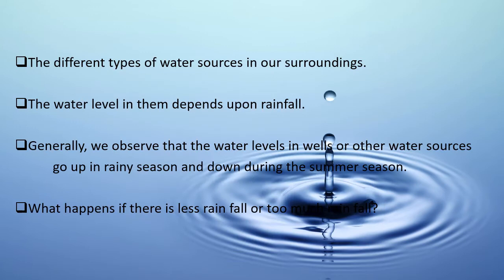We can see different types of water sources in our surroundings. The water level in them depends upon rainfall. Generally, we observe that the water levels in wells or other water sources go up in rainy season and down during the summer season. What happens if there is less rainfall or too much of rainfall?